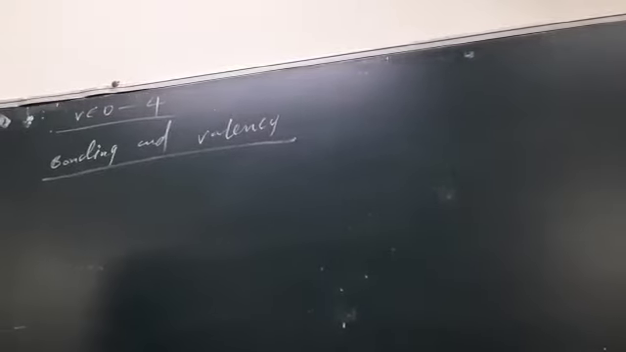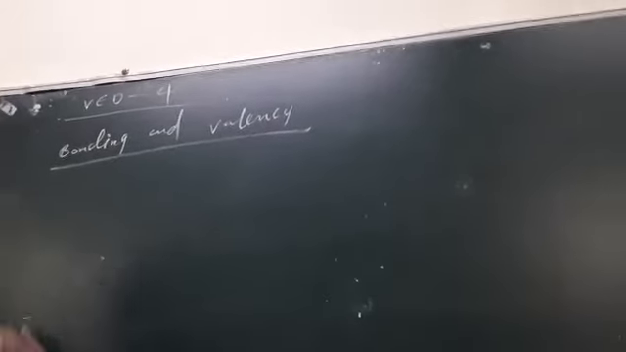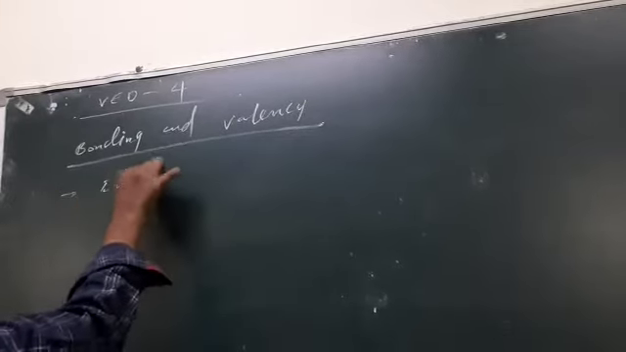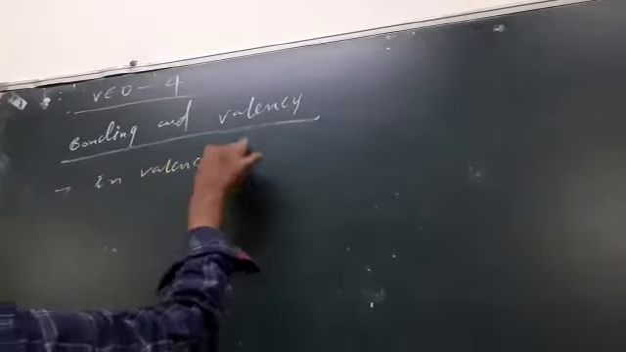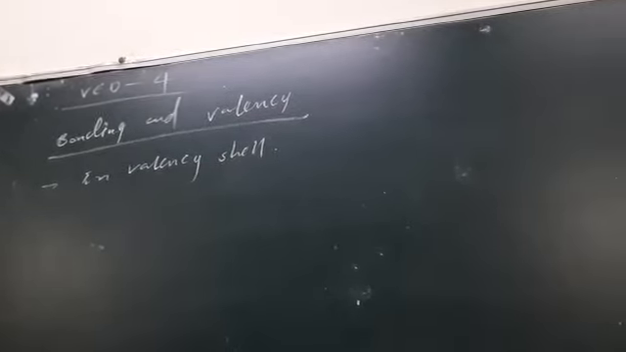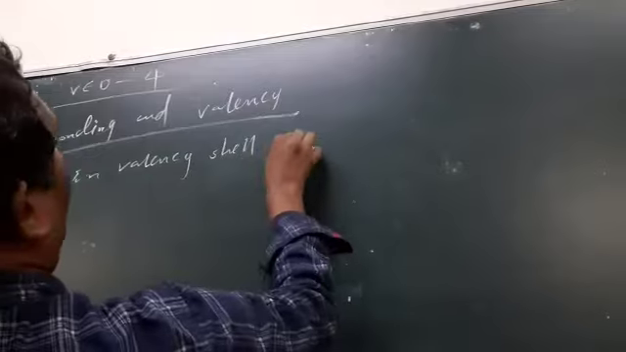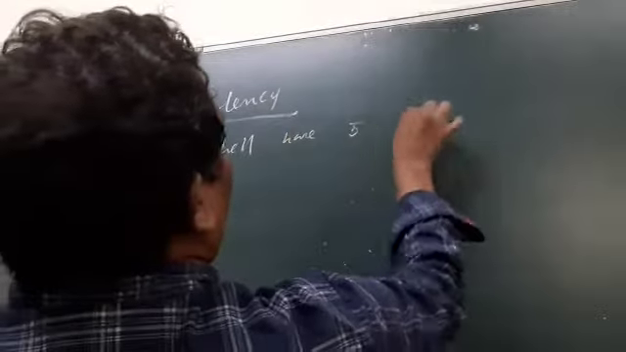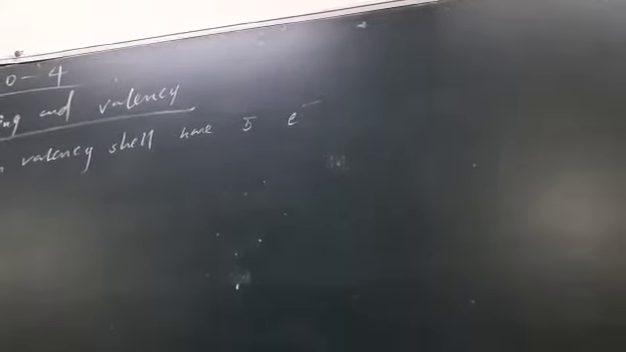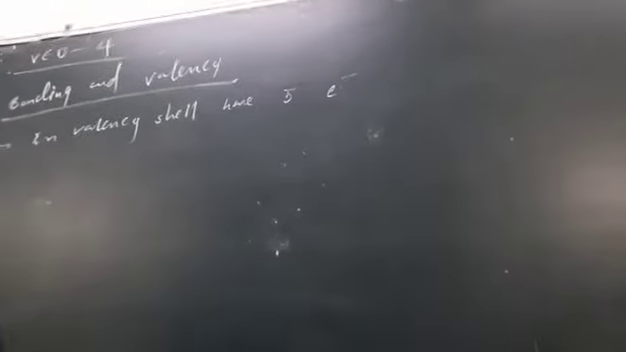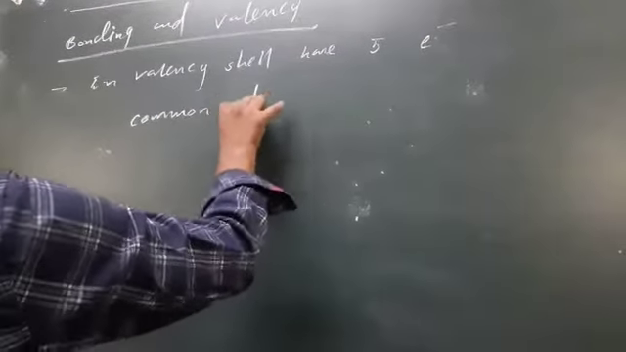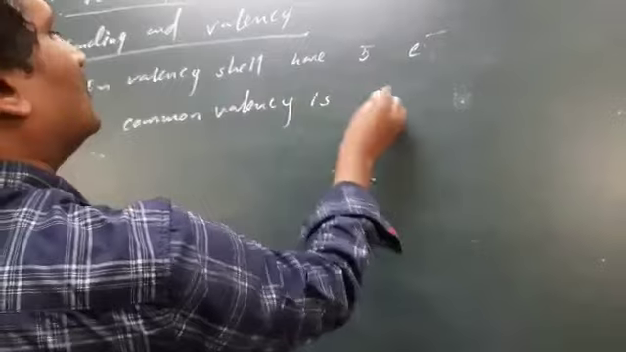So these group elements have 5 valency electrons in the valence shell, that is s orbital 2 and p orbital 3. So the common valency is 5,